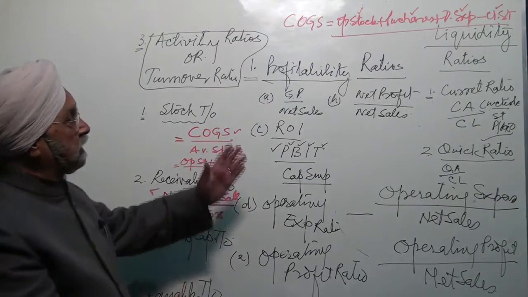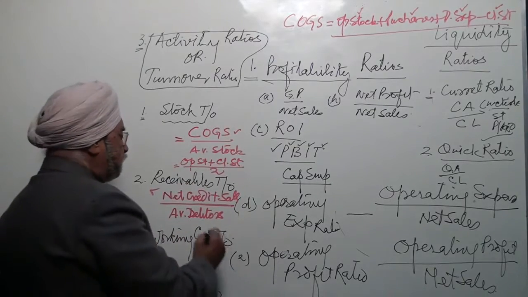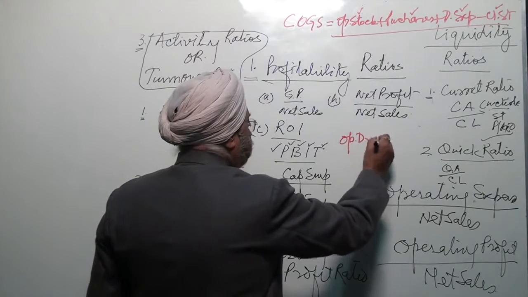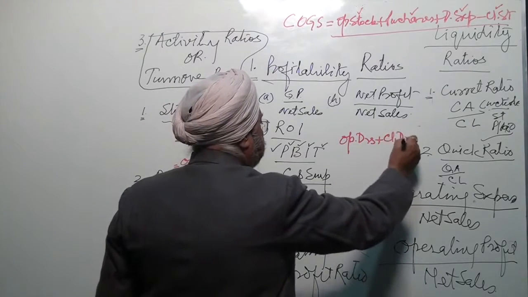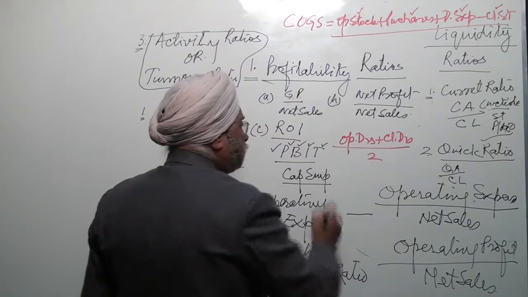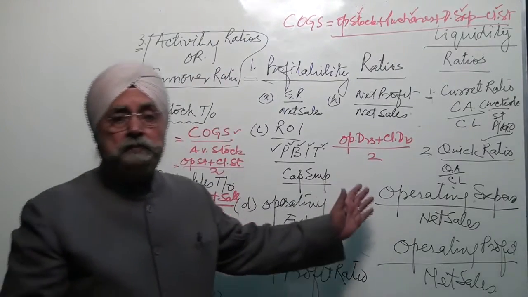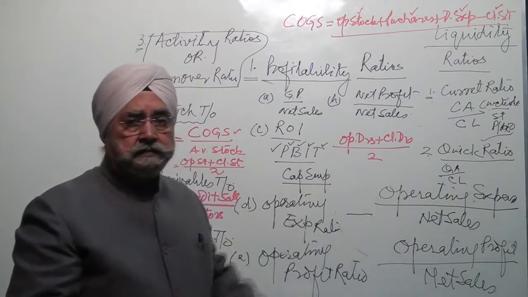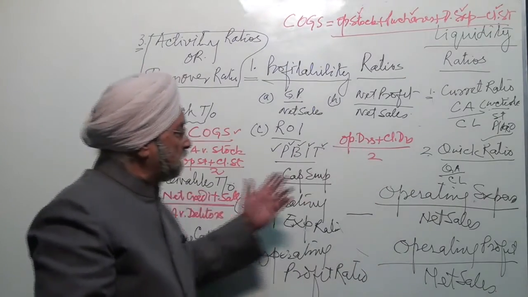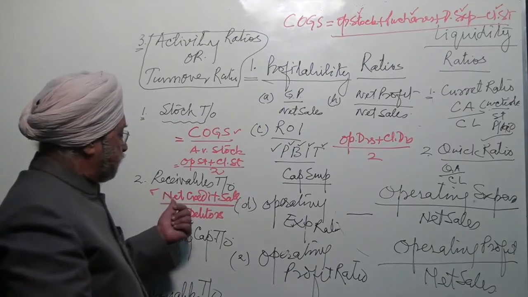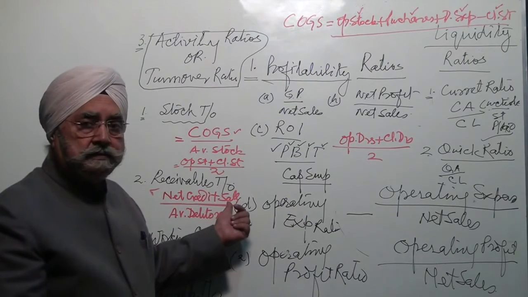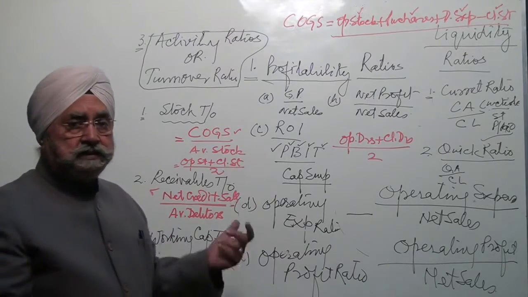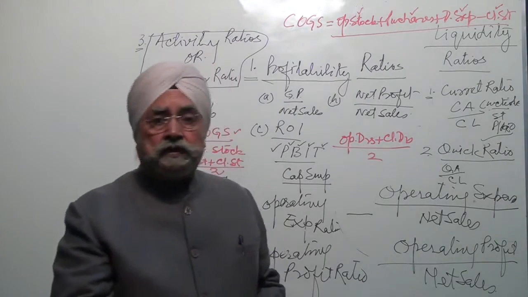Average debtors, once again, are opening debtors plus closing debtors divided by 2. Debtors also include bills receivables, opening bills receivables and closing bills receivables. So together we call them receivables. So it is net credit sale, numerator, divided by average debtors. This will give you debtors turnover ratio.